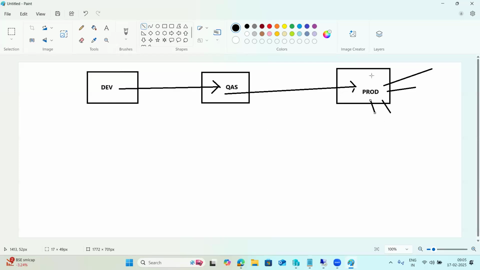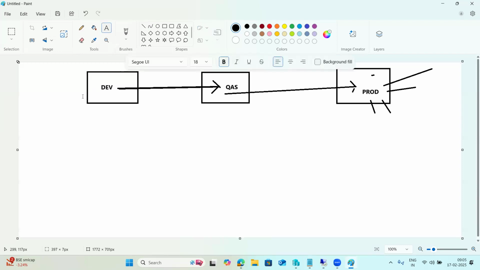If any changes are required in the production system, they will not do the changes directly in production, because it will impact the other functionalities in the system. That's why people will do the changes in development. They will carry the changes forward to quality via a transport request, moving the changes from one system to the other.